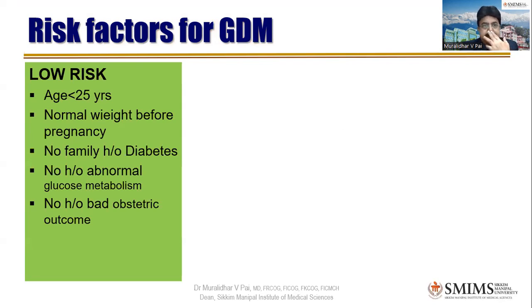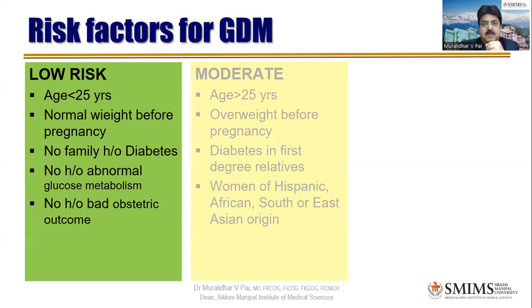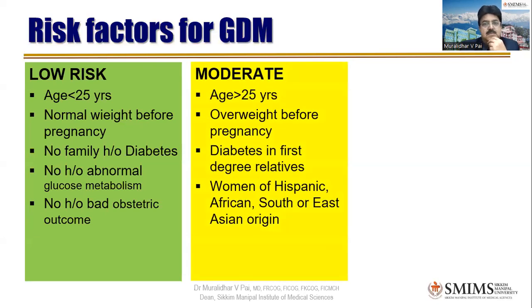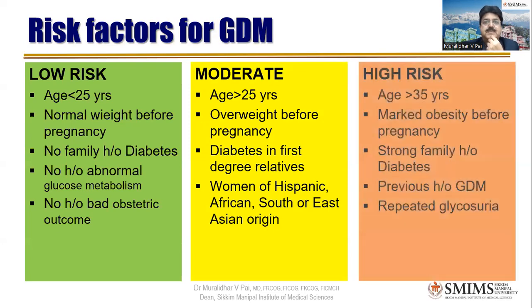Low risk is when the patient's age is less than 25 years and her pre-pregnancy weight is normal. She does not have any family history and does not have any history of GDM or DM previously and no bad obstetric history. Moderate risk is when her age is more than 25 years and her pre-pregnancy she was overweight and her diabetes is in the first degree relatives and she belongs to an ethnic group like South Asian, East Asian, African women. High risk is when maternal age is more than 35 with a significant family history of diabetes, with personally she has a history of GDM or DM herself and has a repeated glycosuria. All this falls under high risk.